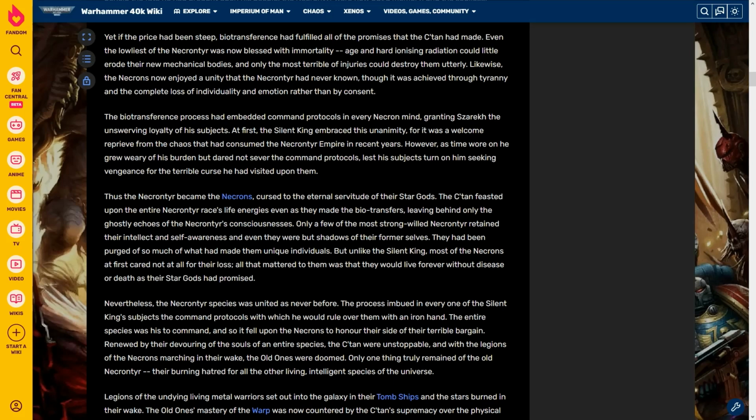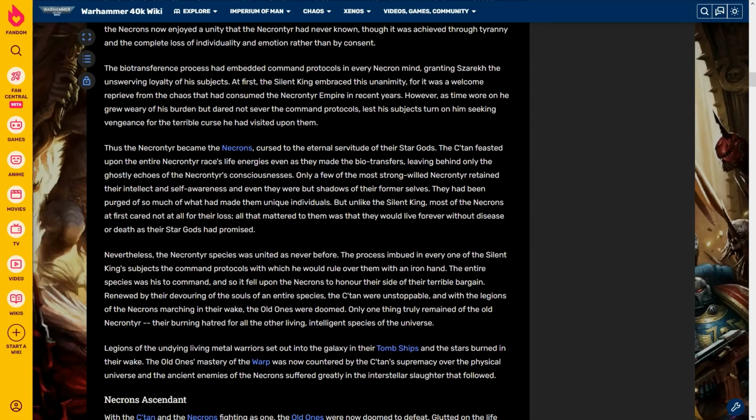For it was a welcome reprieve from the chaos that had consumed the Necrontyr Empire in recent years. However, as time wore on, he grew weary of his burden, but dared not sever the command protocols, lest his subjects turn on him seeking vengeance for the terrible curse he had visited upon them. Thus the Necrontyr became the Necrons, cursed to the eternal servitude of their star gods.